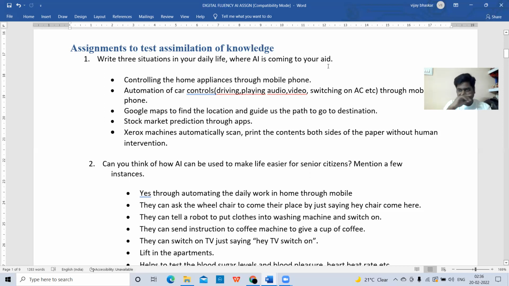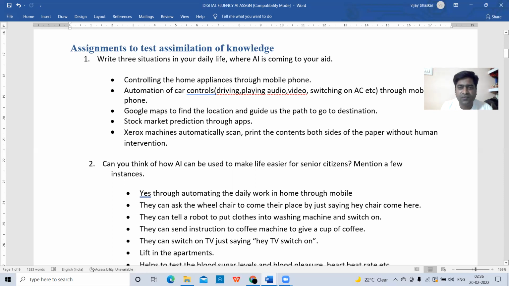In our day-to-day lives, we are using AI. How is AI coming to our aid? How is AI helping us in our daily lives? First, let us know the answer for this question. At least 3 situations you need to write in your daily lives where you are using AI.